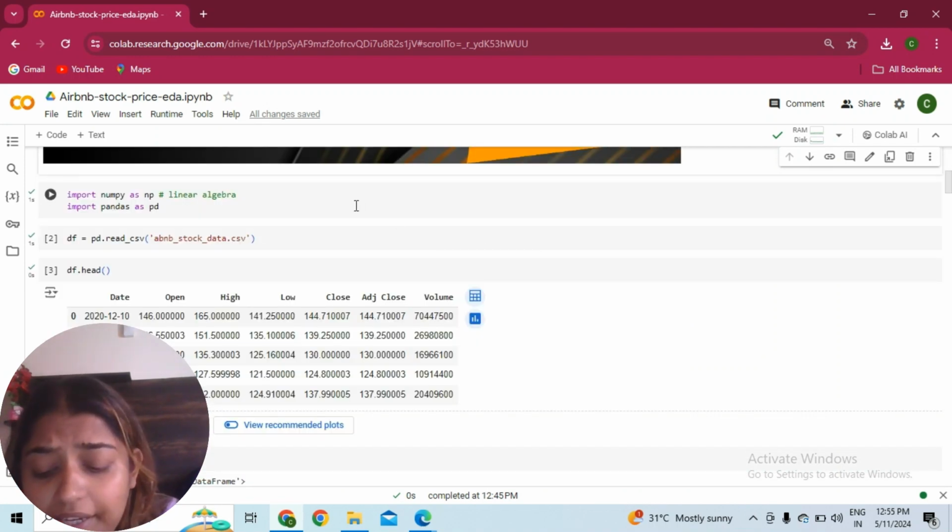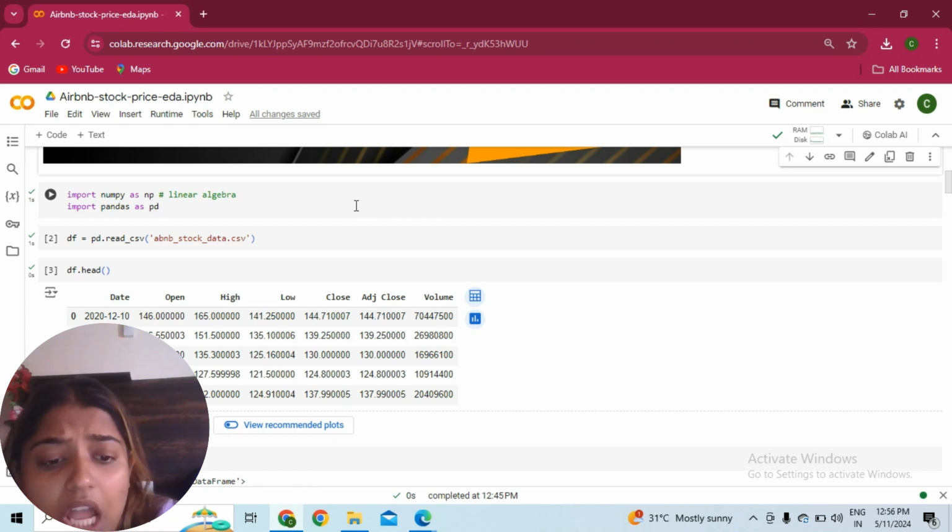So the first thing, for any exploratory data analysis, we need to understand some Python libraries like NumPy, numerical Python, which we use for simulation, linear algebra, and scientific calculations. Then pandas for data analysis, and we also use matplotlib and seaborn for data visualizations.